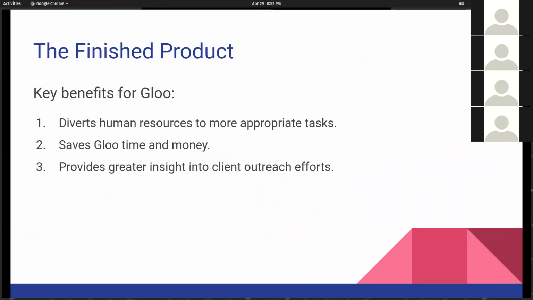That takes us to our goals for the finished product itself, and we identified these key benefits for Gloo that we wanted to achieve with our product. The first being that it would divert human resources to more appropriate tasks. The second, it would save Gloo time and money, obviously. And the third, it would provide greater insight into their client outreach efforts.